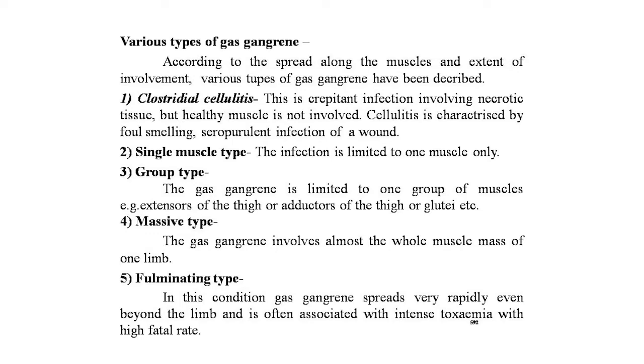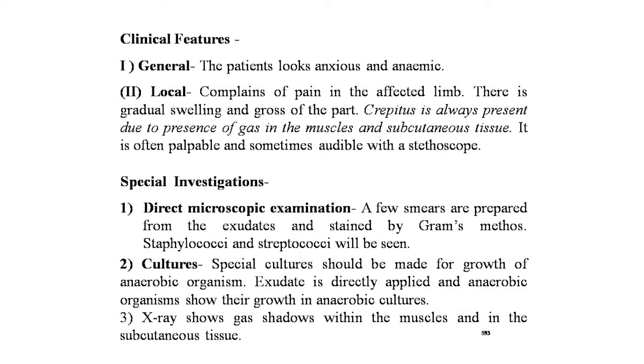Next is the massive type. The gas gangrene involves almost the whole muscle mass of one limb. And next is the fulminating type. In this condition, gas gangrene spreads very rapidly, even beyond the limb, and is often associated with intense toxemia with a high fatal rate. Now the clinical features.